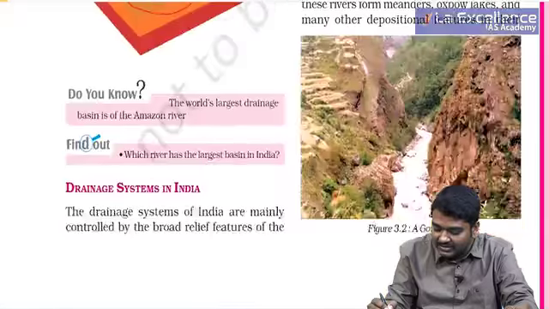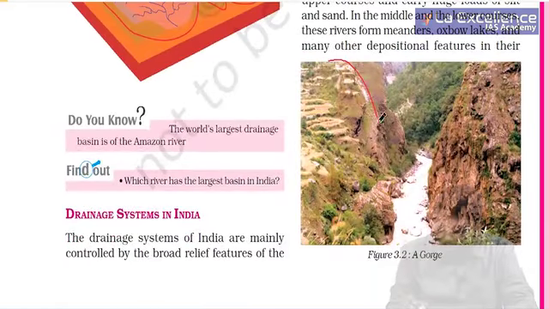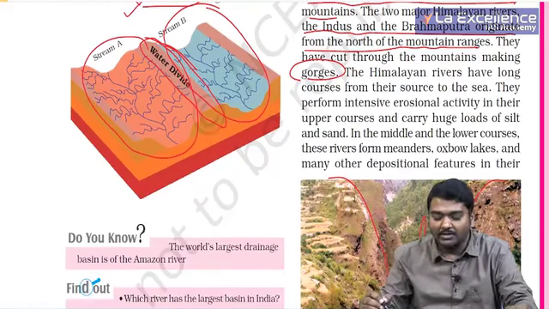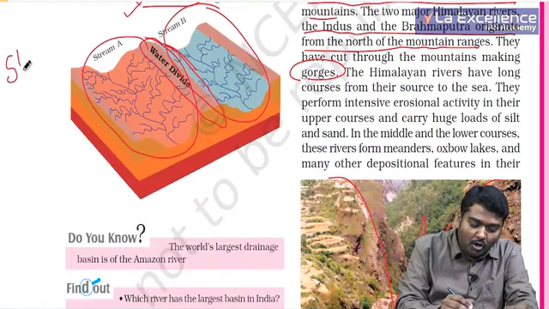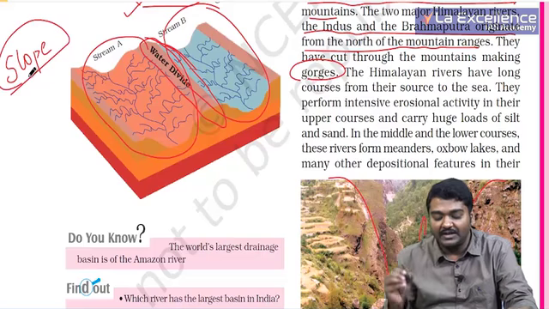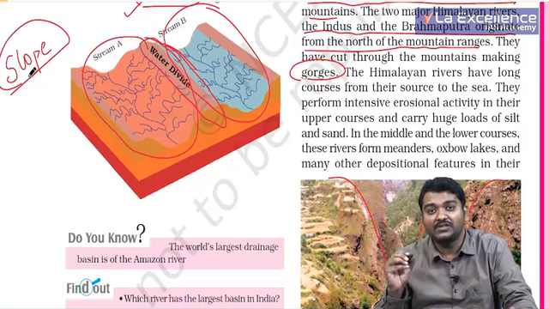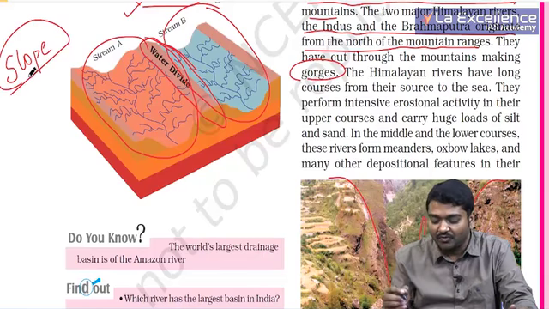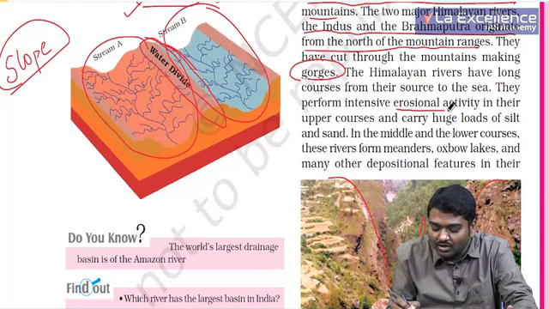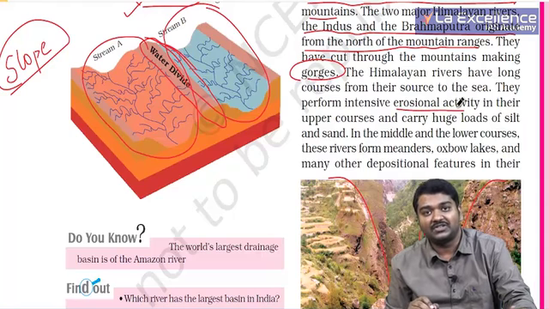Here you can actually see a picture. You have two mountainous structures. In between these mountains, the river has cut and made what is called a gorge. Over a period of time, on the basis of the slope of the land, different surfaces give rise to different structures. So we call it erosional activity and depositional activity.